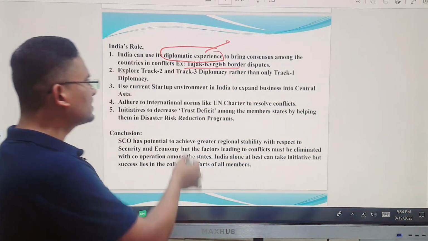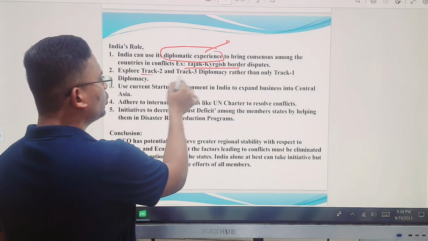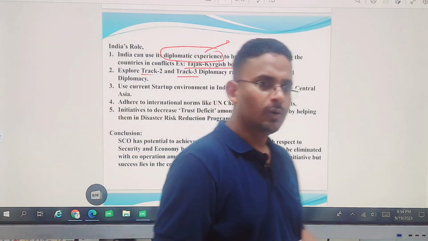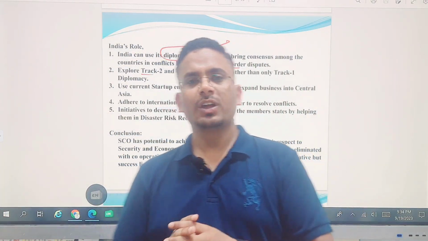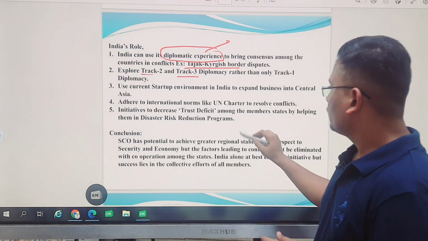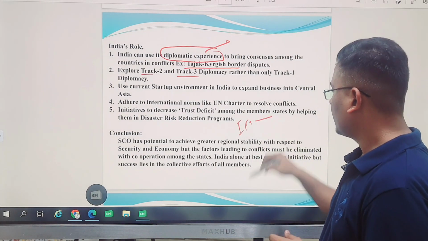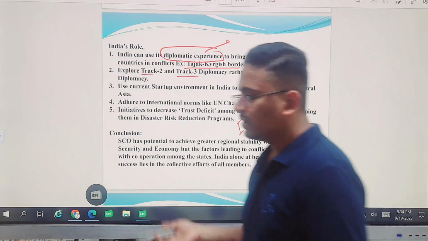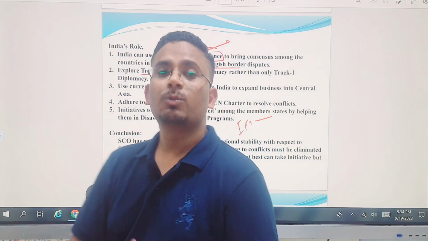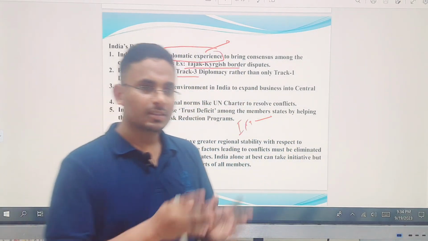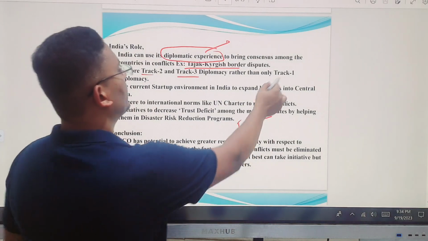Next, India can extend its track 2 and track 3 diplomacy. See, what we are doing now is sending our IFS officers and the IFS officers of other countries. They will come, they will sit, they will discuss the problems. That is what is happening. We call it track 1 diplomacy.